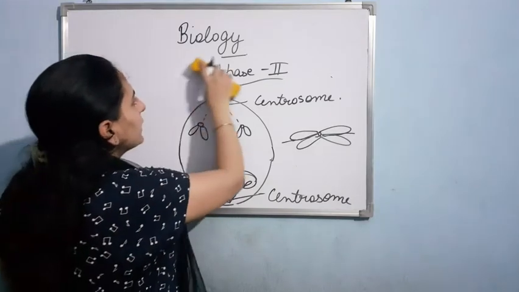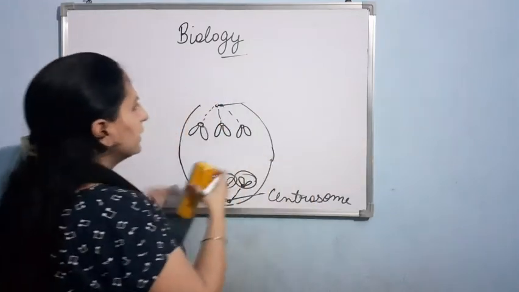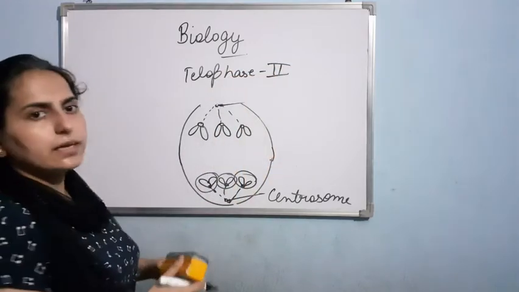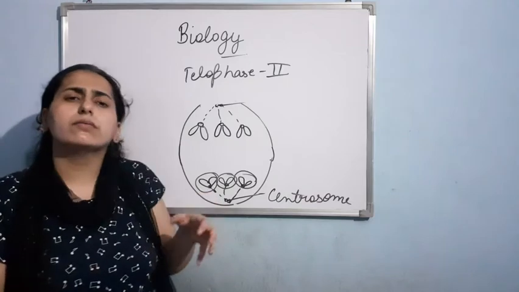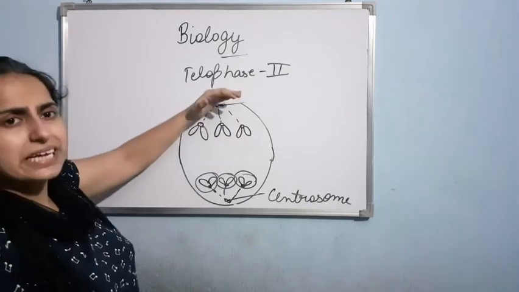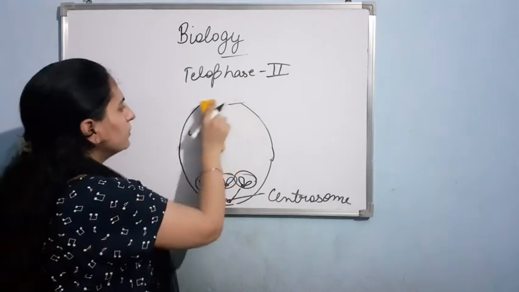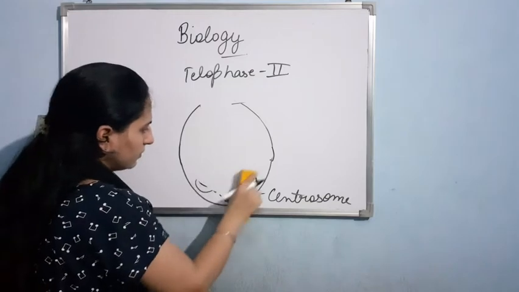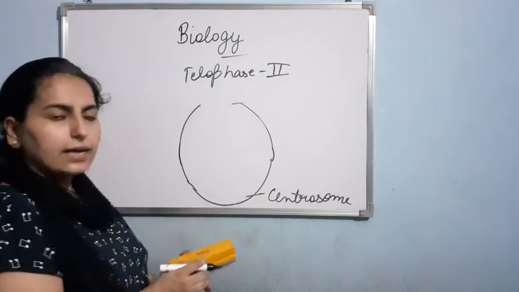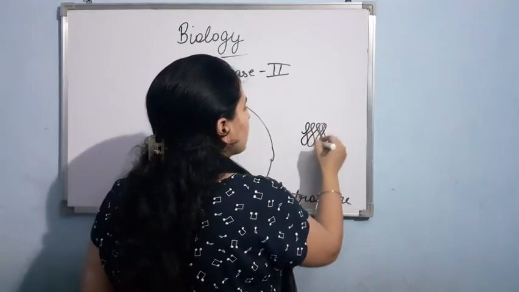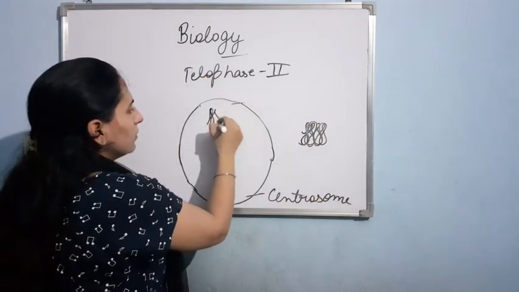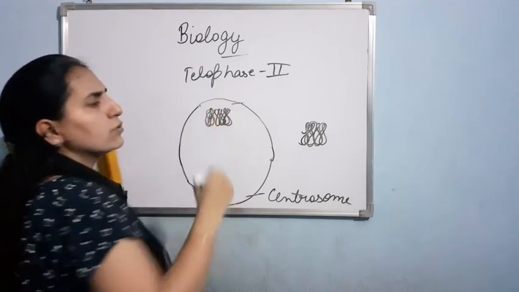Now what will happen in telophase second? As you have seen, the sister chromatids will now be called the chromosomes of the future daughter cells. These chromatids have reached the poles. Now what will happen? They will lose their individual identity and will be in the form of thread-like structures, that is chromatin, which I told you earlier in mitosis also.